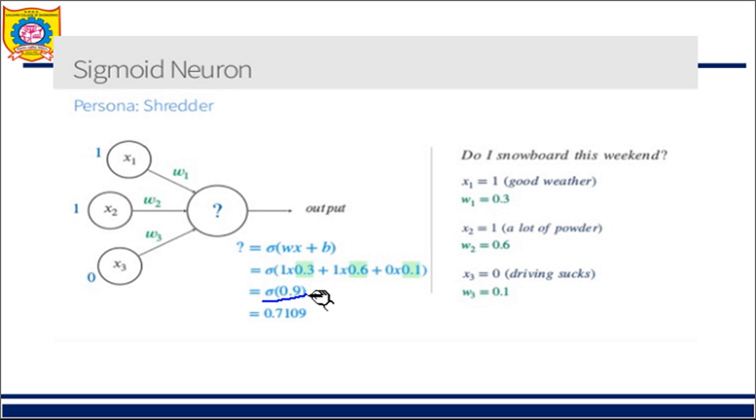Computed using a calculator, you get the answer as 0.7109. So the formula is very simple: 1 upon 1 plus e raised to minus x. In this fashion you compute and you get the answer as 0.7109. So this is the value you got, which says, are you going to snowboard or not?